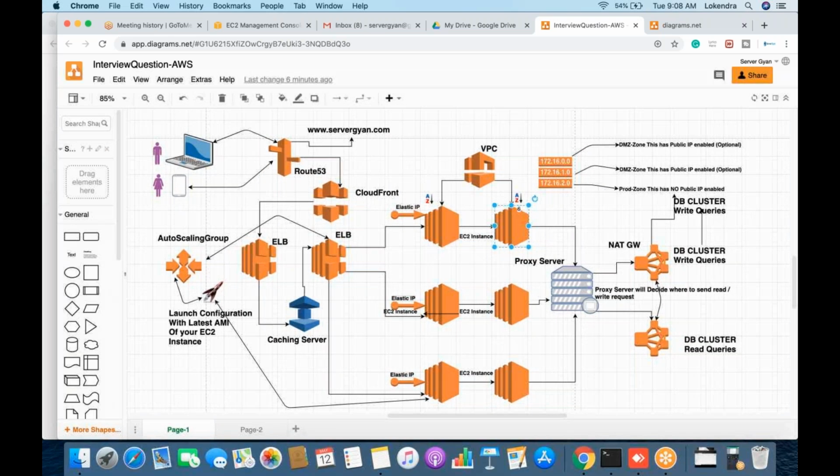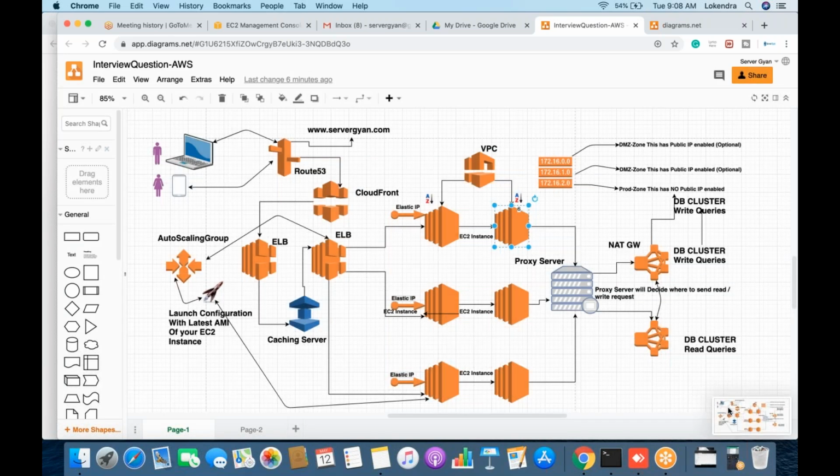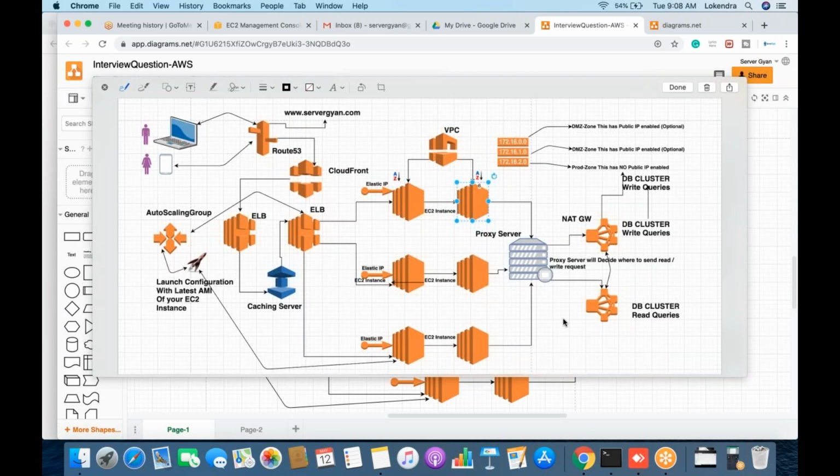So how does it look, guys? Those who are working in a production environment are familiar with it, and those who are willing to understand how things work in a real environment will have to understand this diagram properly. I'm going to share it as an image with you guys, and I would like you to try to understand it properly.